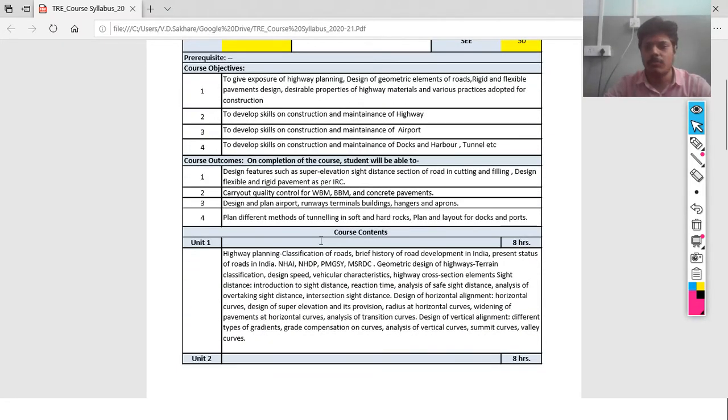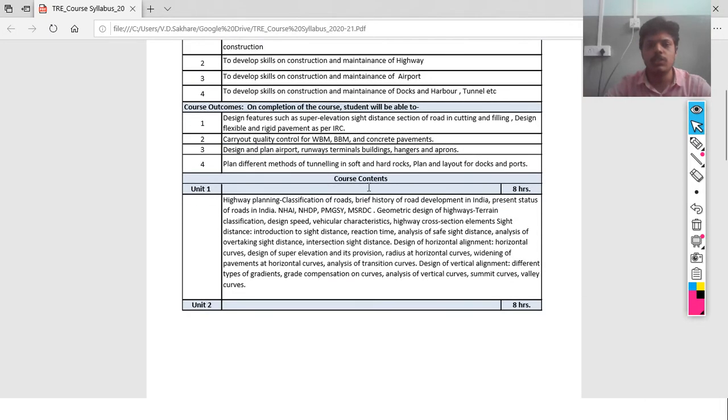On completion of this transportation engineering course, students will be able to design features such as super elevation and sight distance, and the section of a road in cutting and filling; design flexible and rigid pavements as per IRC; and carry out quality control for WBM, BBM and concrete pavements. Students will be able to design and plan airports, runways, terminal buildings, hangars and aprons. Also, they will be able to plan different methods of tunneling in soft and hard rocks, and plan and lay out docks and ports.